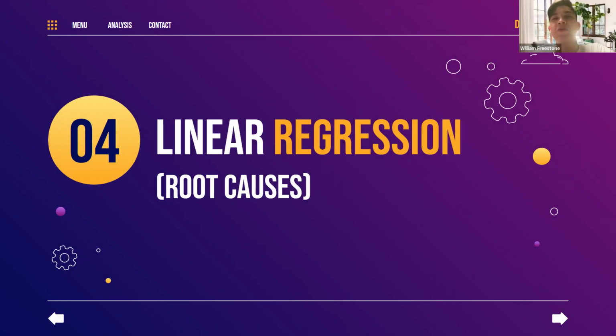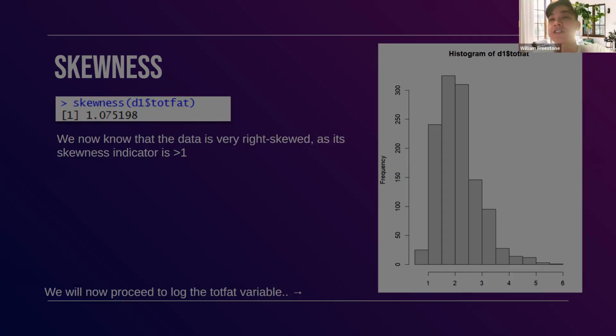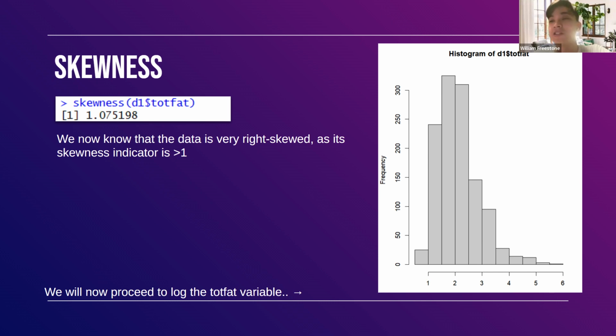Now that we have decided upon which variables we want to use, we want to derive the relationship between the independent variables with the dependent variable. We can do this by coming up with a linear regression model. First things first, we want to find out the distribution of our dependent variable. Currently, TOFAT has a skewness of more than 1, and as seen from the histogram on the right, it is